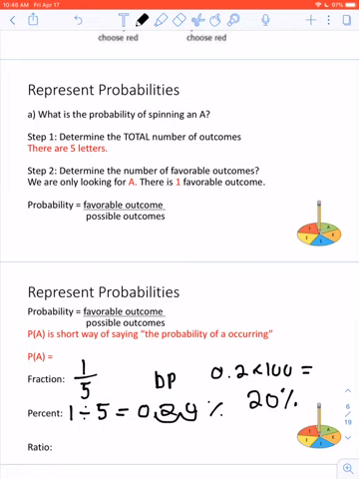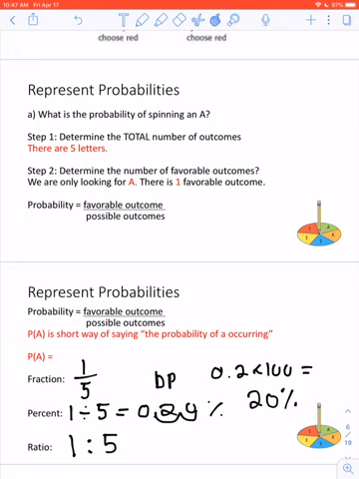Finally, for the ratio section, this one's new to us. We haven't done it before, but it's really nice and easy. If you can do the fraction, you can do the ratio. Basically, all you do is you write there's a 1 colon, which kind of stands for 1/5 chance of pulling an A.